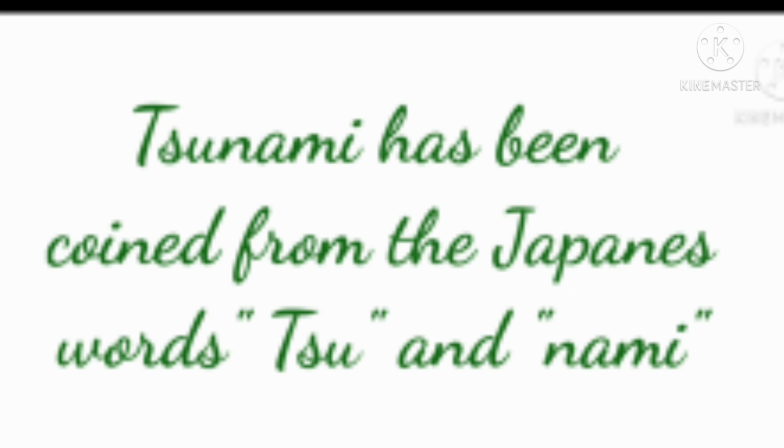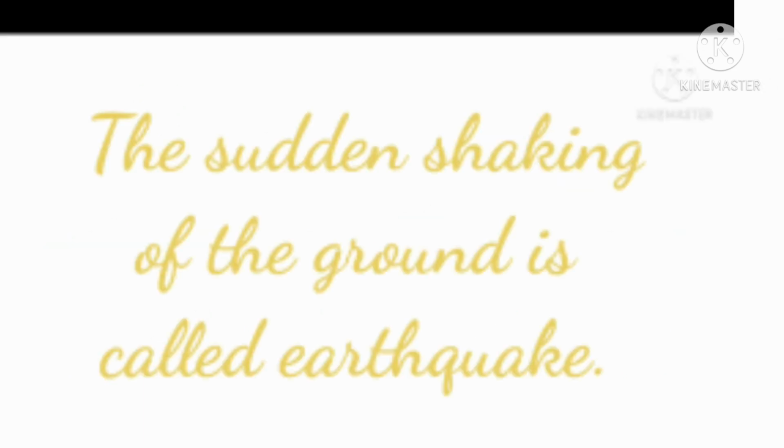Second one. What is earthquake? Who knows this answer? Yes, say loudly. The sudden shaking of the ground is called earthquake.